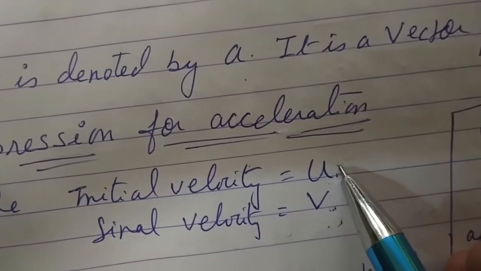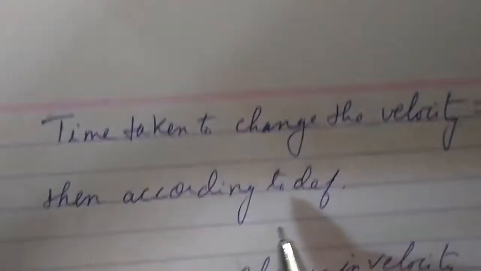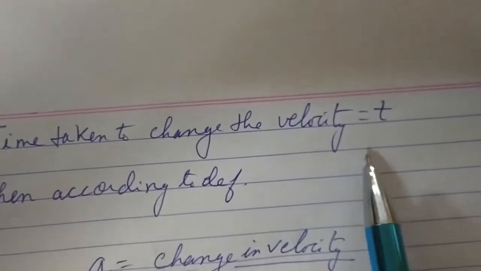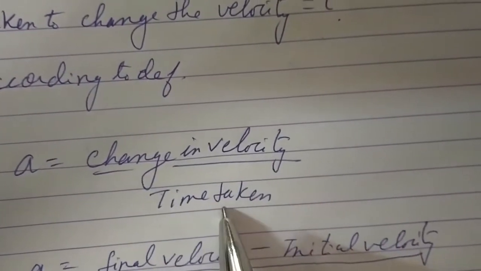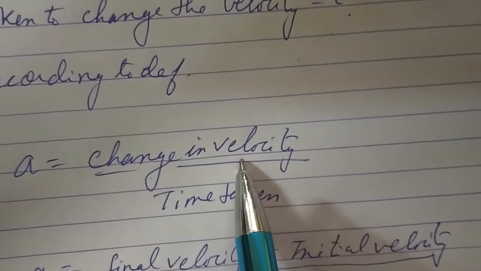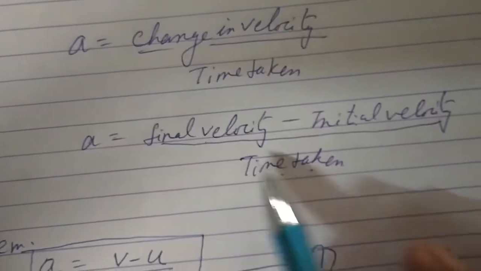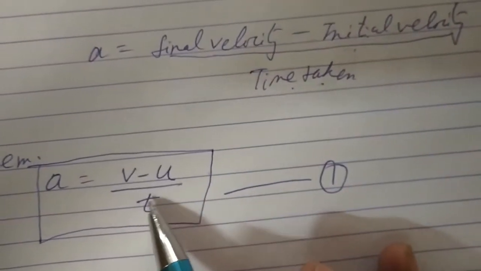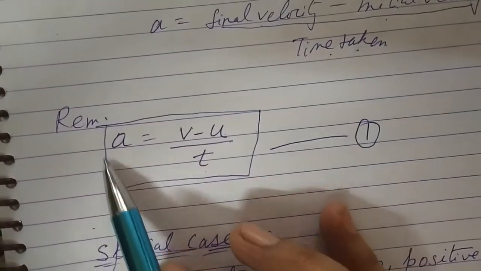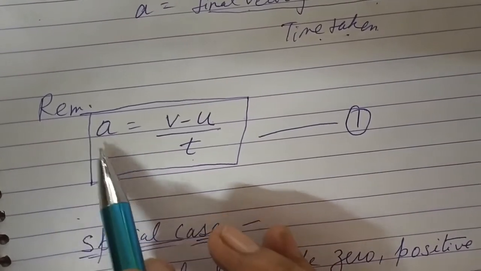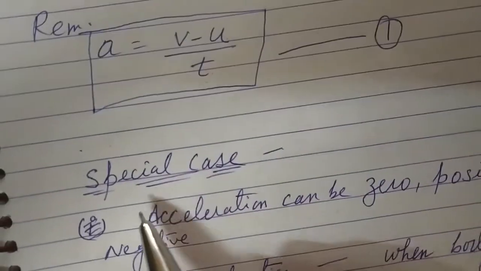So we have denoted initial velocity by u, final velocity by v, and the time taken to change the velocity by small t. Then according to the definition, a is equal to change in velocity upon time taken. What will be the change in velocity? Final velocity minus initial velocity, divided by time taken. So final velocity is v, initial velocity is u, upon t. This is the formula for acceleration, which you have to remember: a is equal to v minus u upon t. V minus u is the change in velocity, upon time taken.